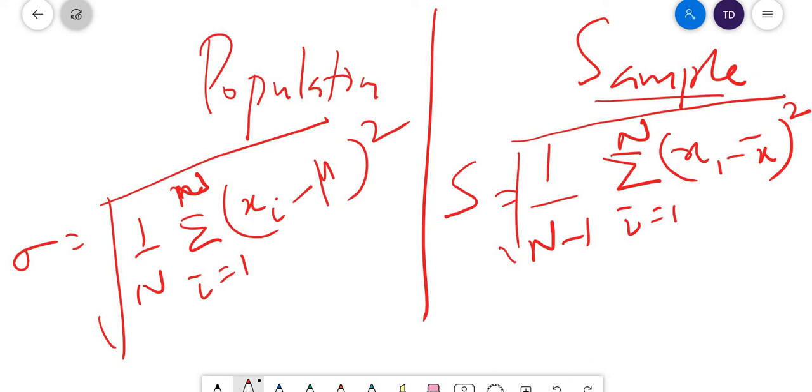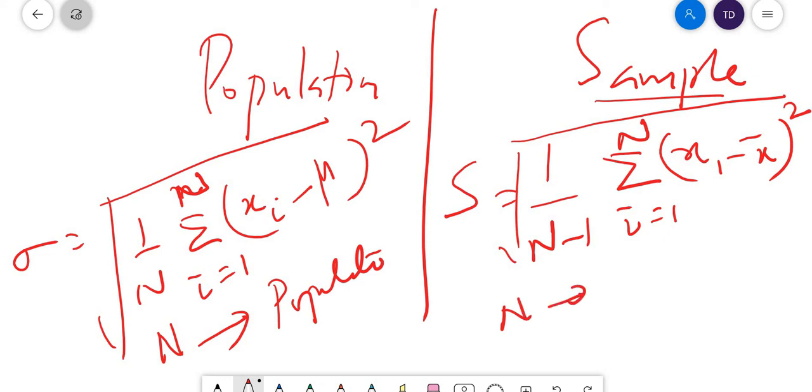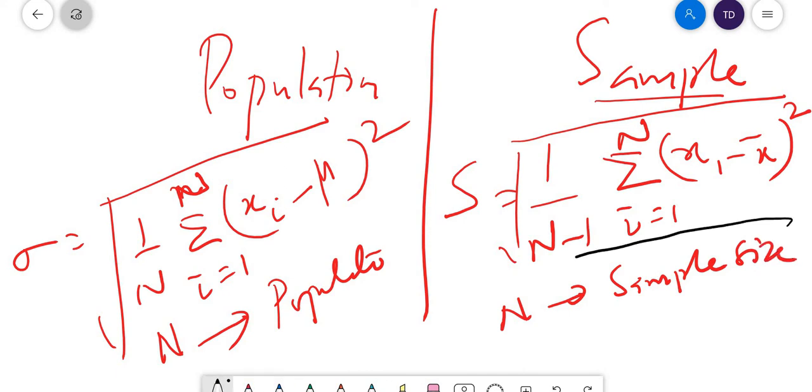See here, what is n? In the population formula, this N is the total size of the population. Here we are taking a sample, and what is the n here? It is the sample size, not the population size. Very important. And what is x bar?